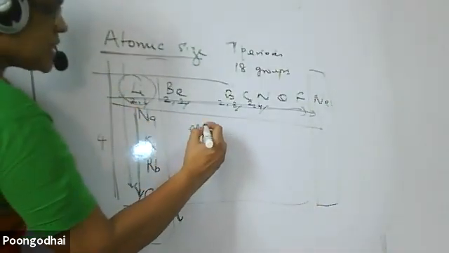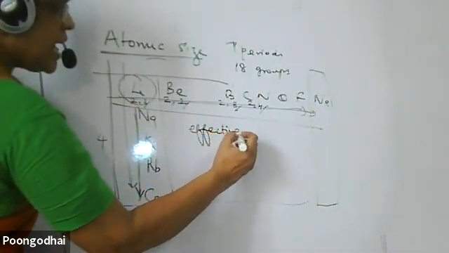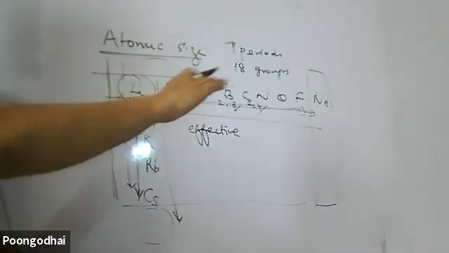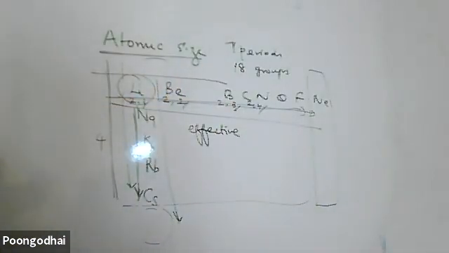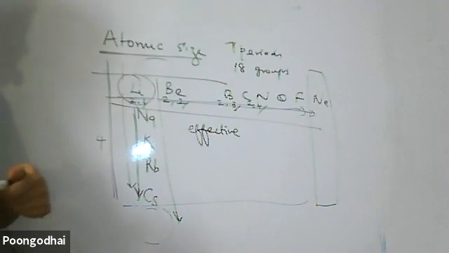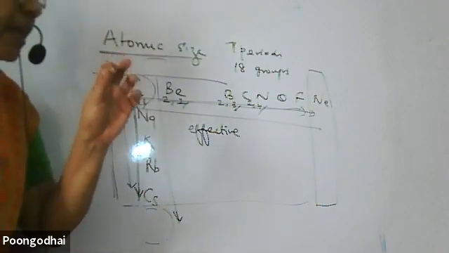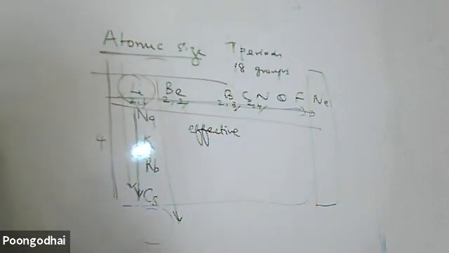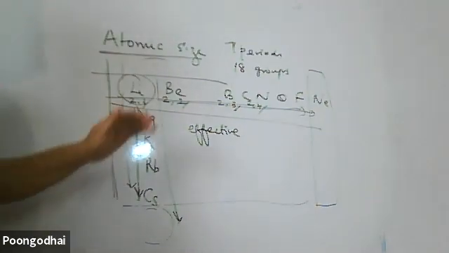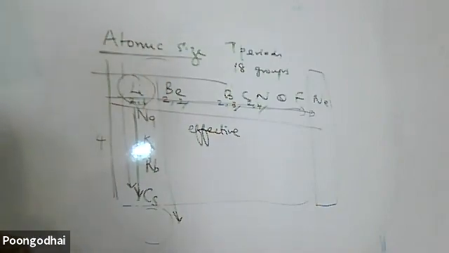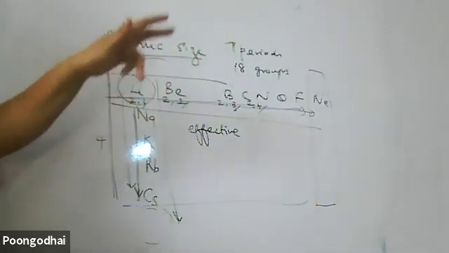Effective nuclear charge. What is effective nuclear charge? Average nuclear charge, spread, that you will study in your 11th standard very clearly. It is not the nuclear charge. It is the average charge felt by all the electrons surrounding the nucleus, which is called the effective nuclear charge. They are all in the same orbit.